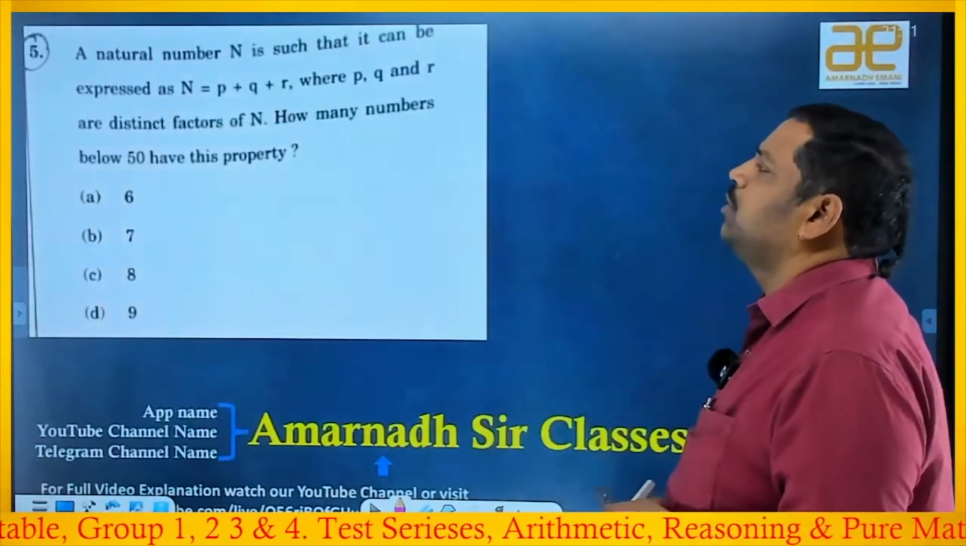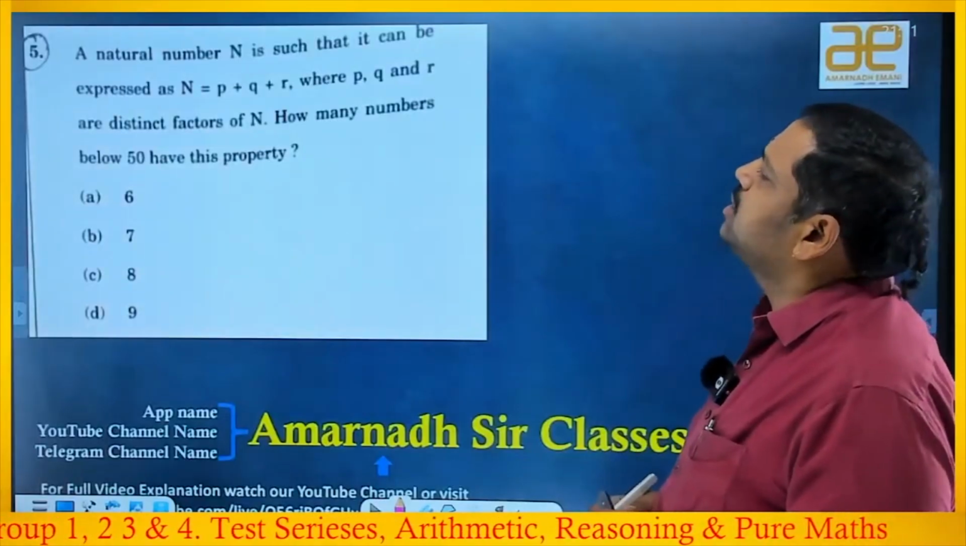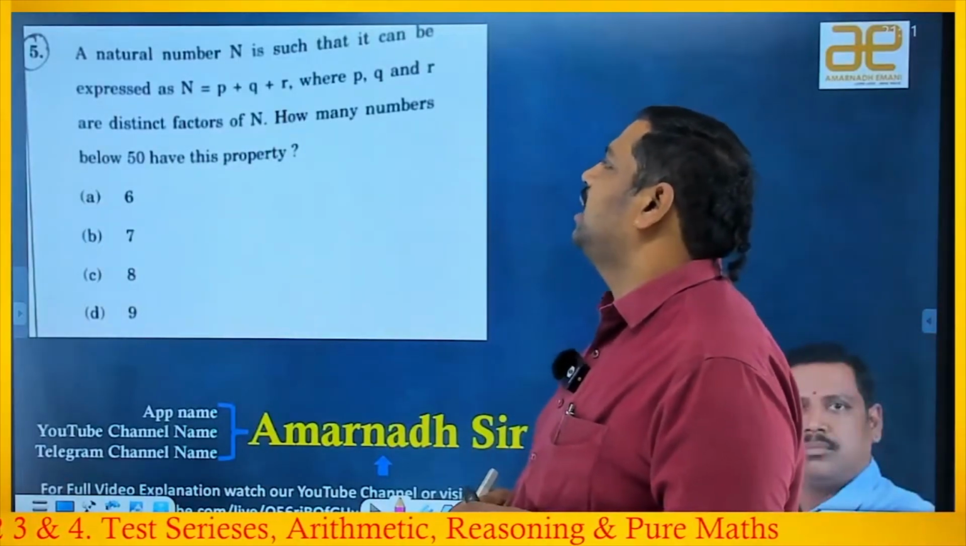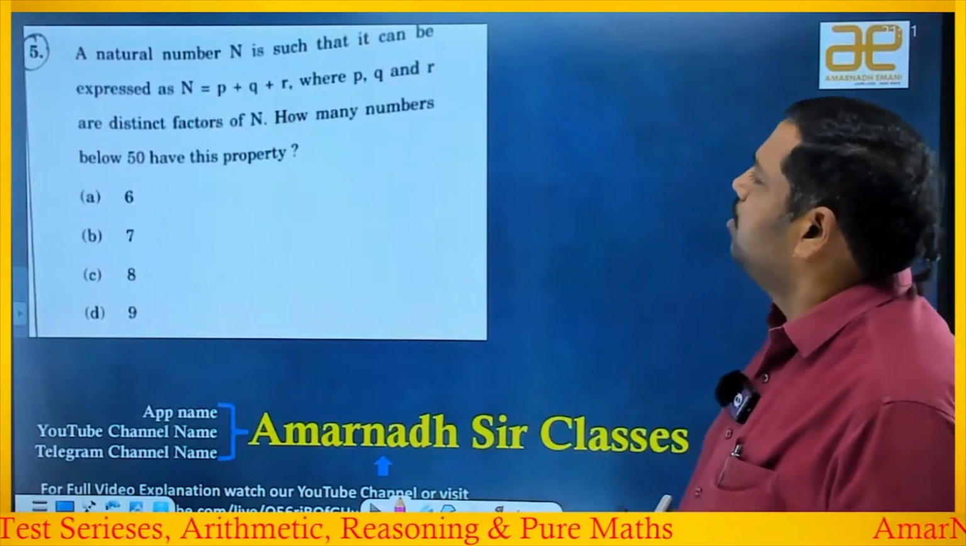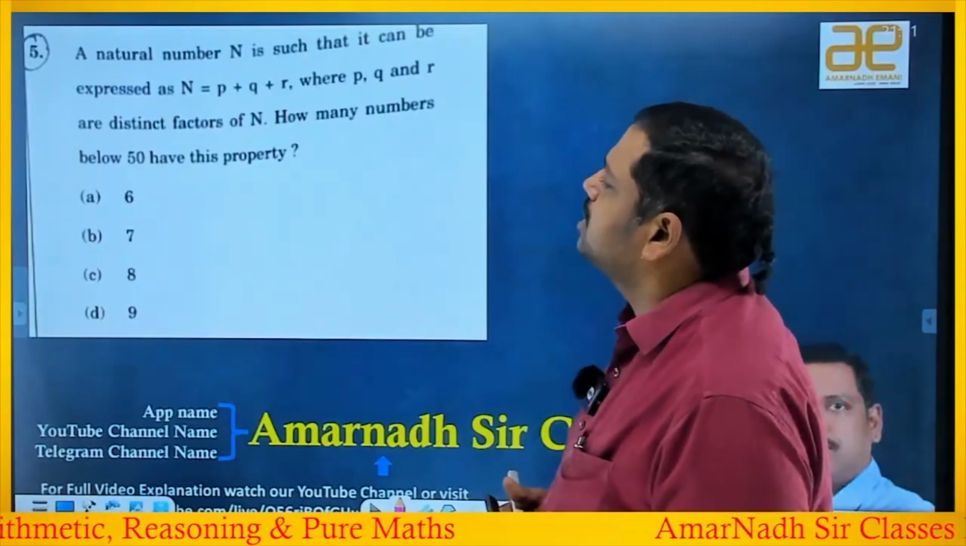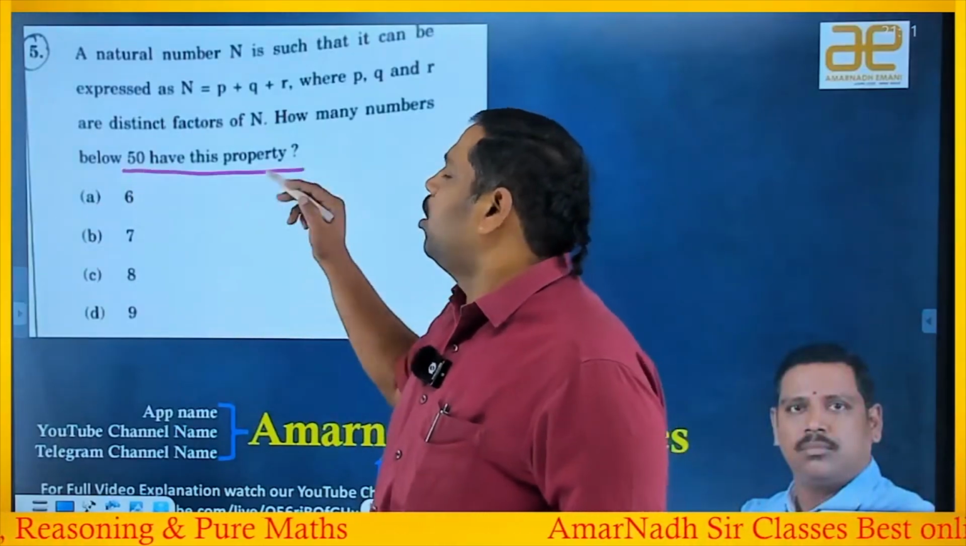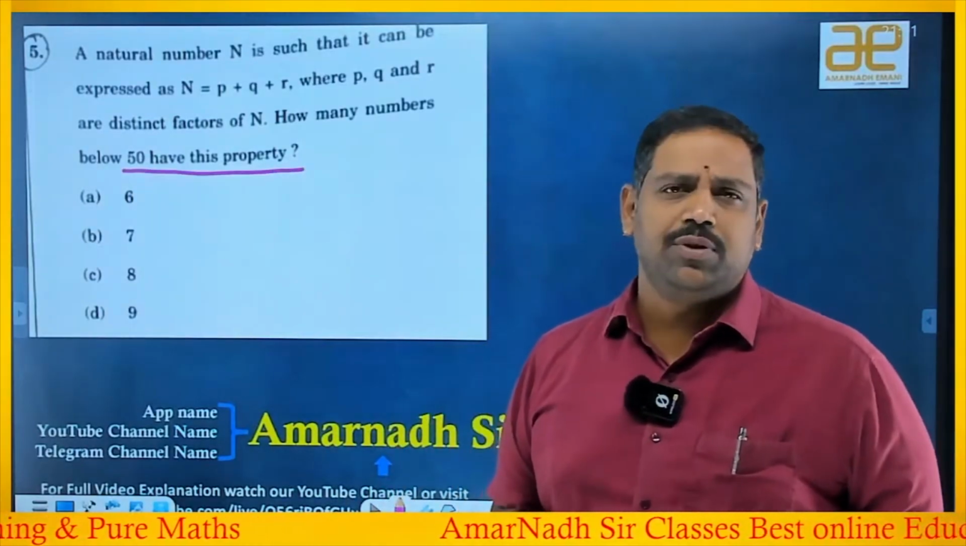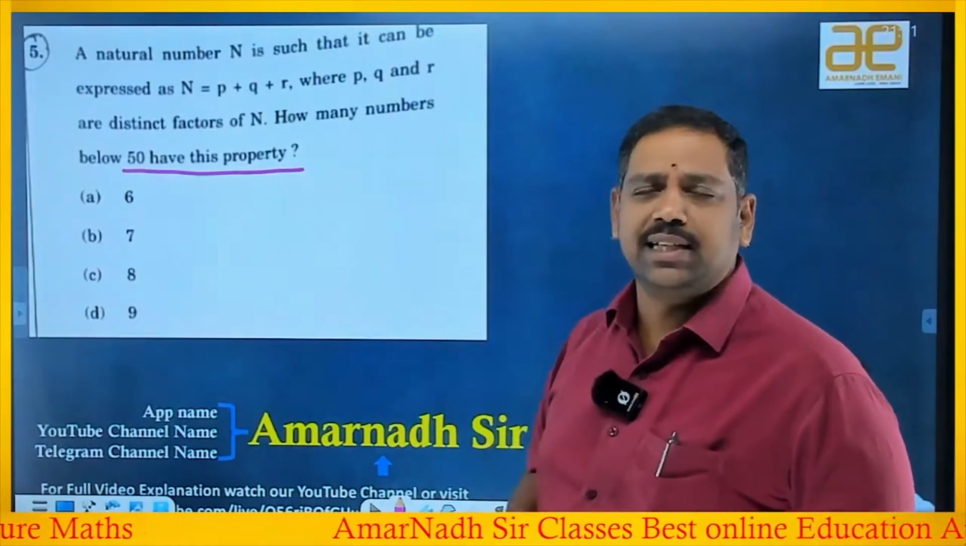The questions are very beautiful. A natural number n is such that it can be expressed as n = p + q + r, where p, q, r are distinct factors of n. How many numbers below 50 have this property? If you observe, most students in general will not answer this question in the examination.